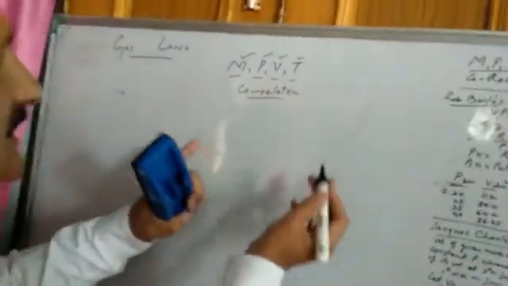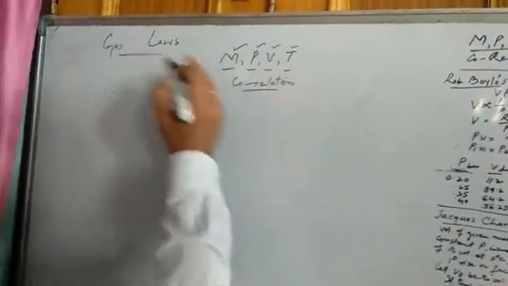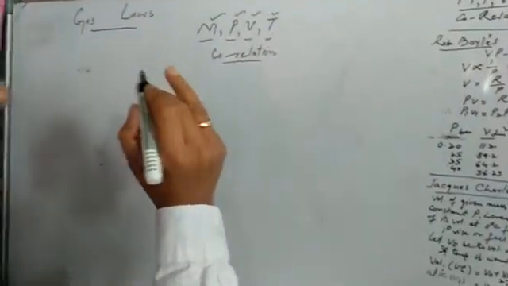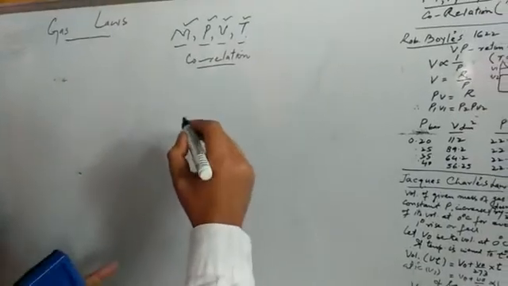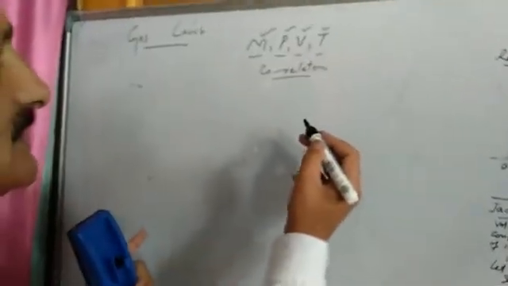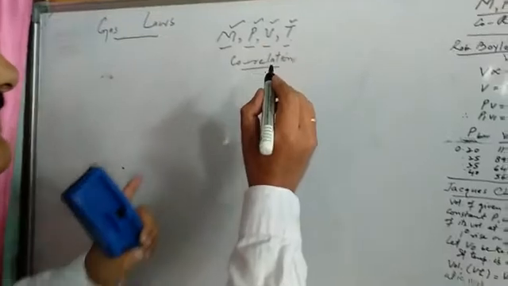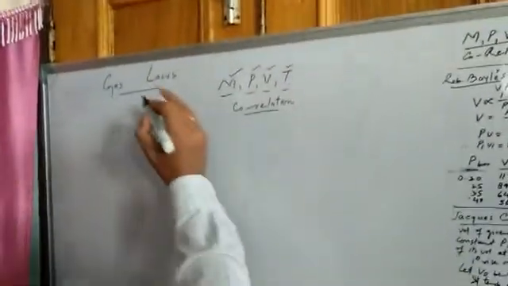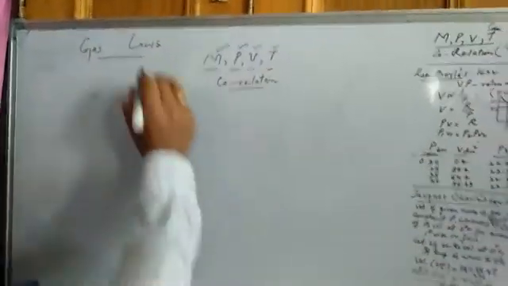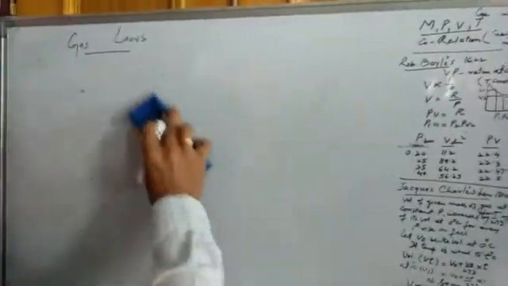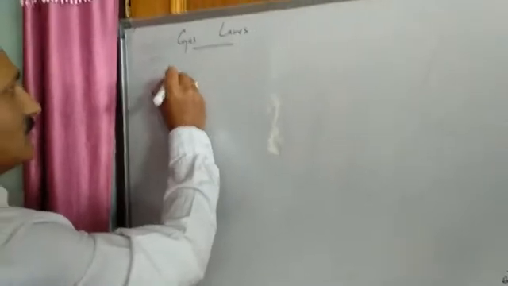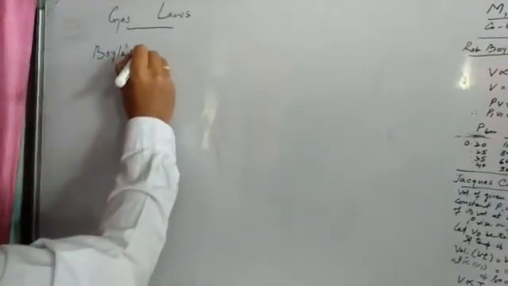So, some generalizations have been made for gases. Those generalizations given by various scientists in which measurable properties were correlated are known as gas laws. And today we shall be discussing these gas laws. The first law that I am taking today is Boyle's law.